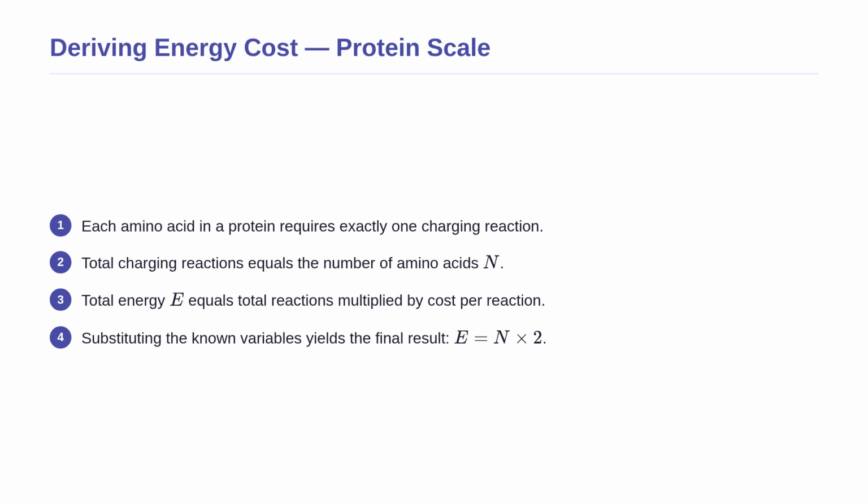Building on the baseline cost we just established, we can now scale this up to the entire protein. This final chunk of the proof connects the individual reaction to the macroscopic biological product. We know that each amino acid must be attached to a tRNA before it can be added to the growing protein chain. Therefore, the total number of charging reactions is exactly equal to the number of amino acids in the final protein structure, which we call N. By multiplying the total number of reactions, N, by the cost per reaction, which we proved is 2, we arrive at our final derived formula, E equals N times 2.